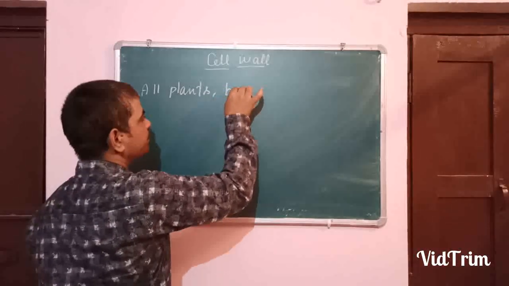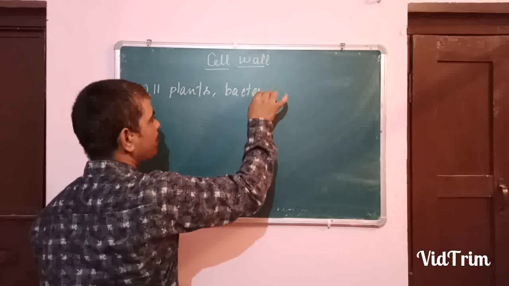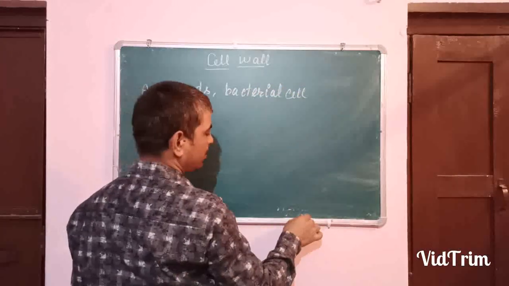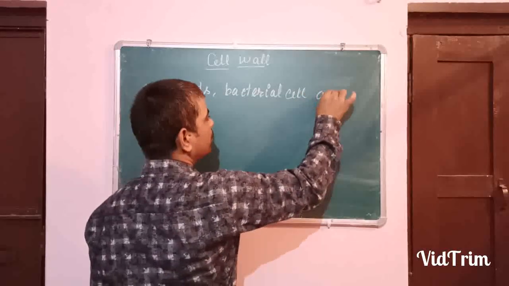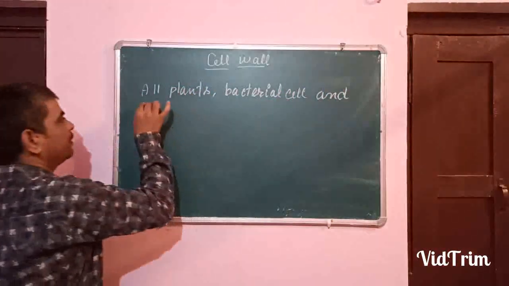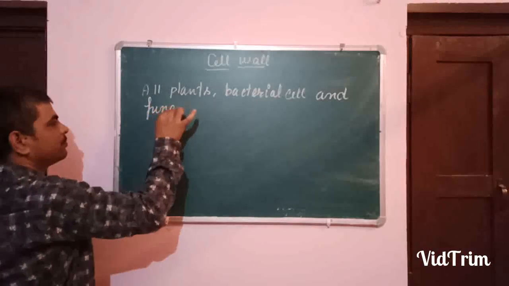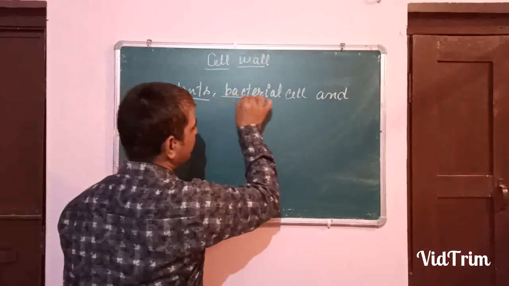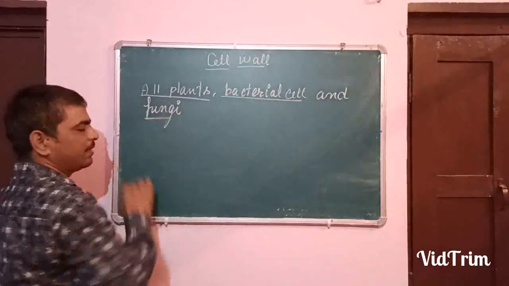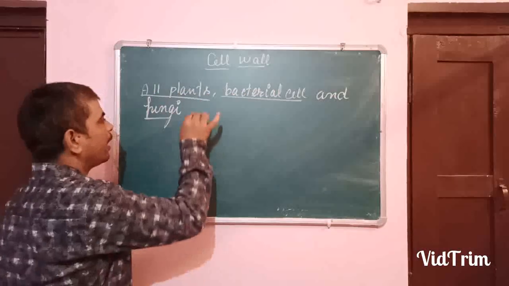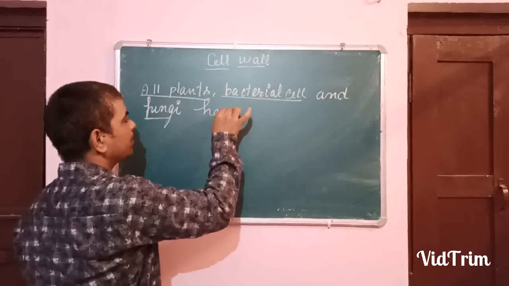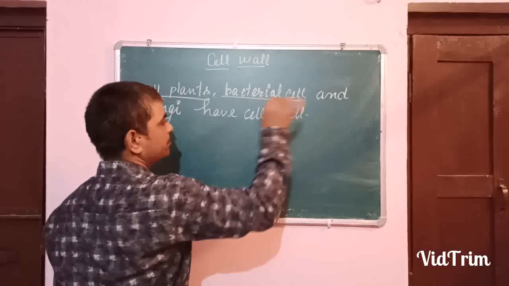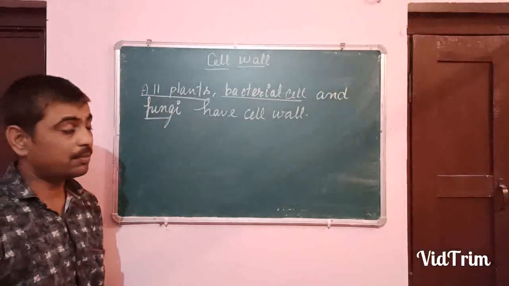Okay students, all plants, bacterial cell, and fungi. Remember, plants, bacterial cell and fungi have cell wall. Animal cells do not have the cell wall.